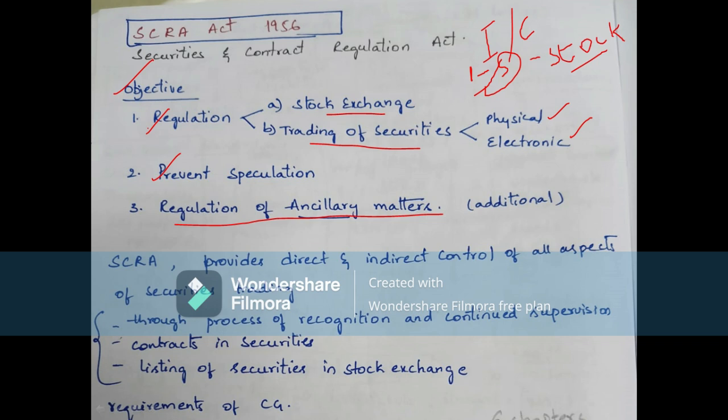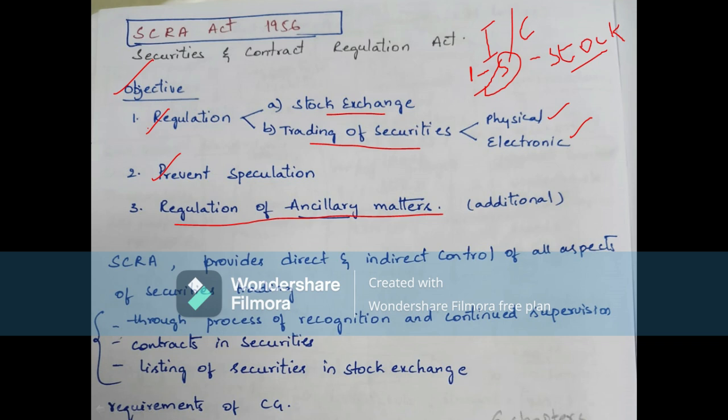As for its importance, the act gives the central government the power to stop unauthorized trading. The persons who are not authorized cannot act in trading.